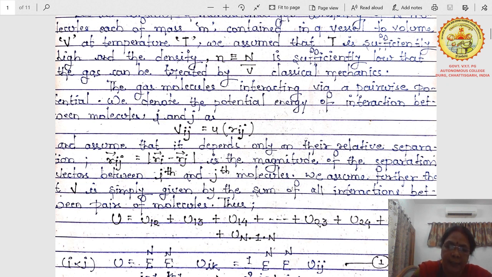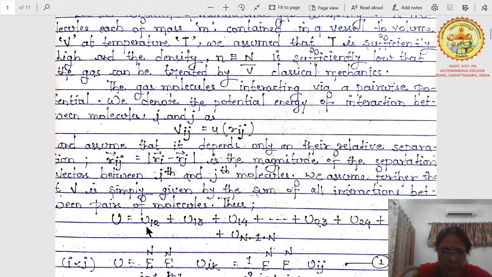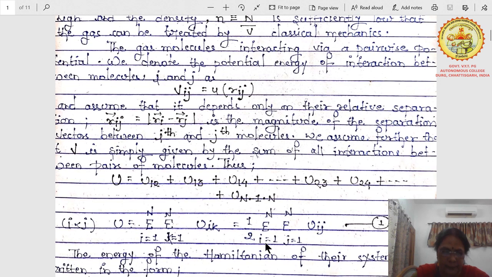Thus, we want to write the total potential, which we write as U. U will be u12, because the interaction of molecule 1 with itself is not possible, so it will be between first and second. Then u13, taking the nearest neighbors only, u14 and so on. Then we take the second molecule, it will interact with 3, 4 and so on. So lastly it will be u(n minus 1, n). We are taking here the pairwise interactions between the molecules.